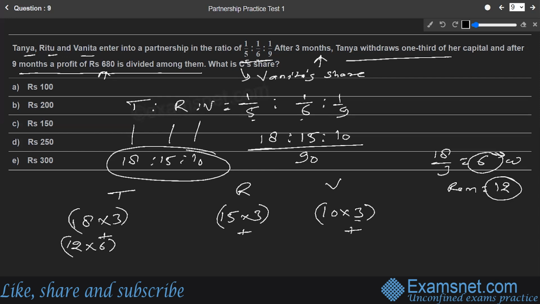So how many months are left out? 9 minus 3, 6. So for 6 months remaining, this money of 12 will be part of the business. Okay, the next factor is one third of her capital. Tanya has withdrawn one third of the capital, and after 9 months, a profit of 680 is earned, divided among them. What is the C share or the Vanita share?